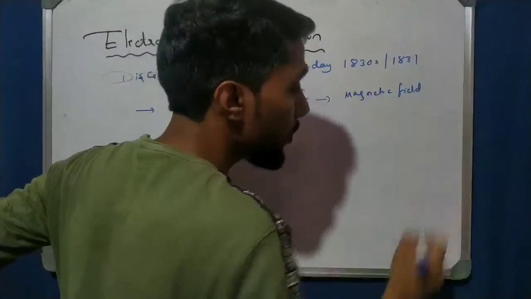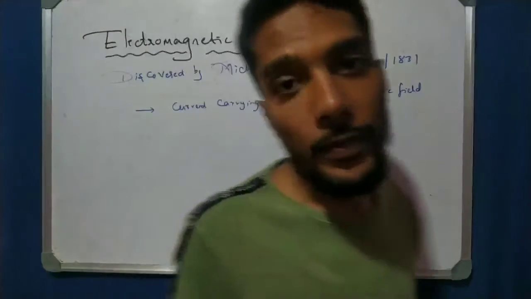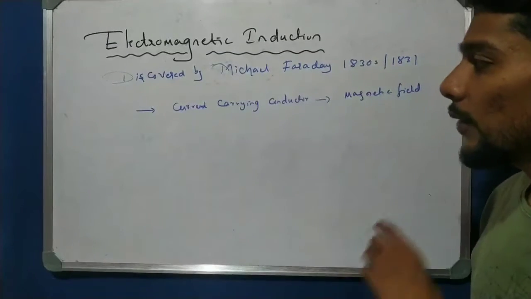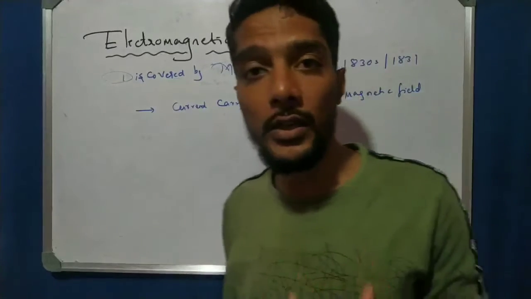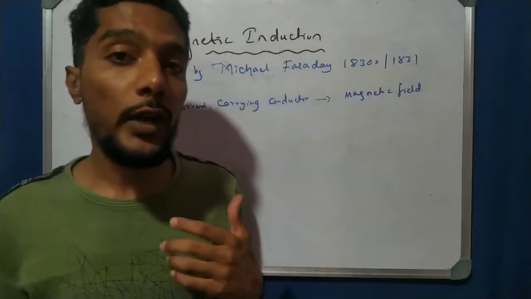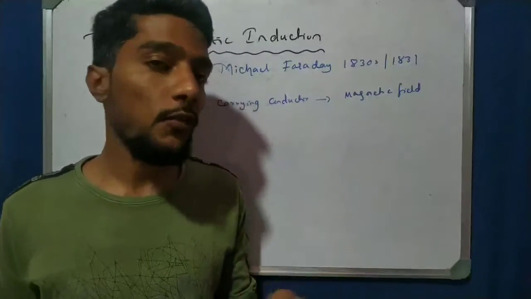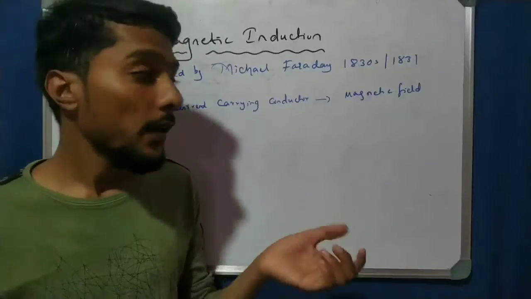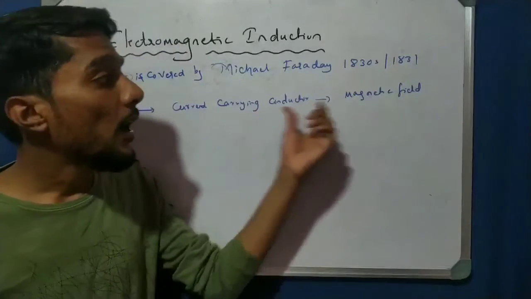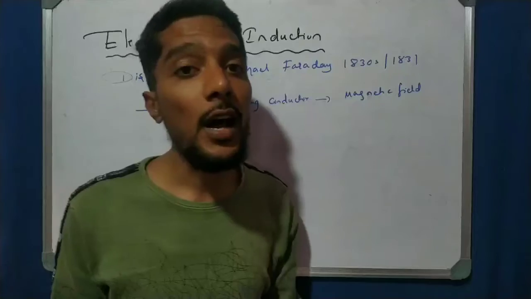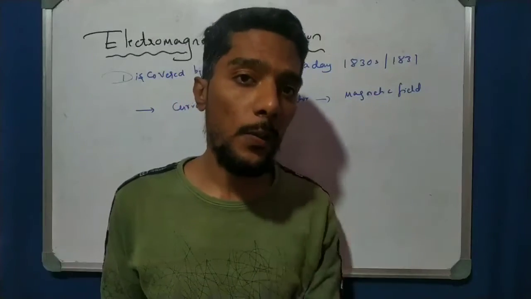That is a very important first concept given by Ampere. Whenever a current flows through a conductor, whether a straight conductor, a circular loop, or a solenoid, the current carrying conductor produces a magnetic field around it. That is the concept we know.